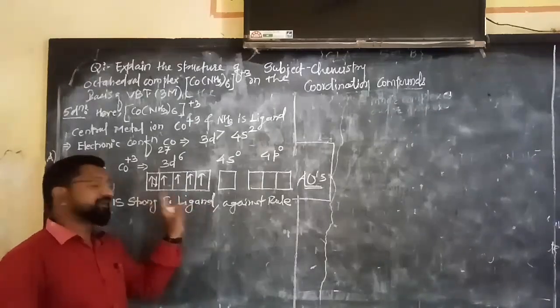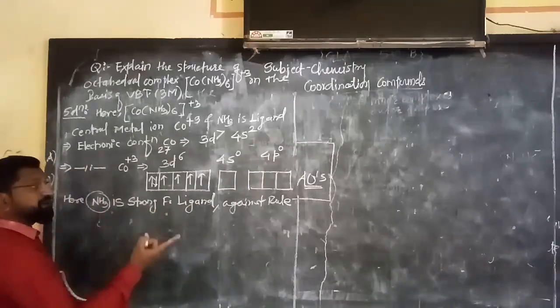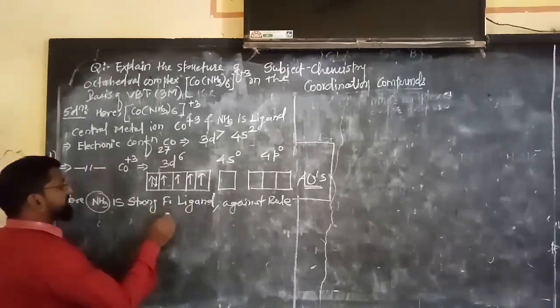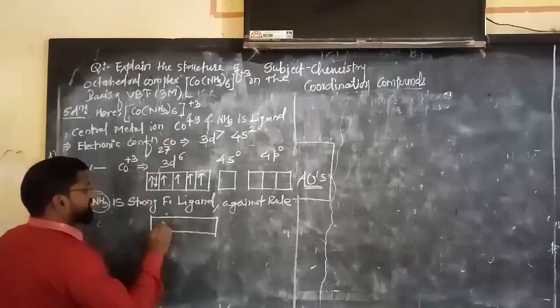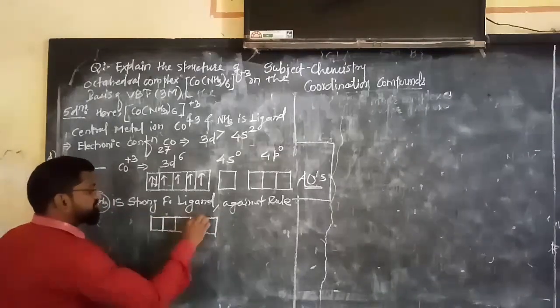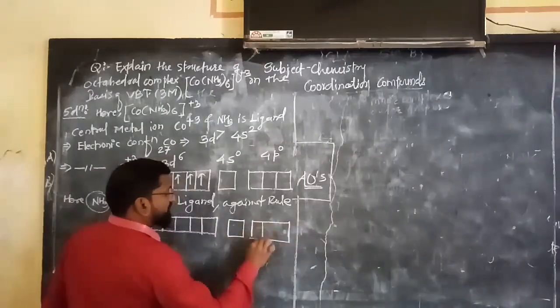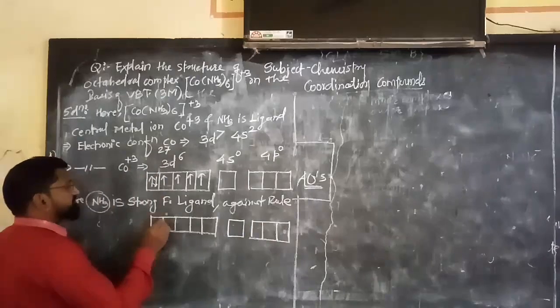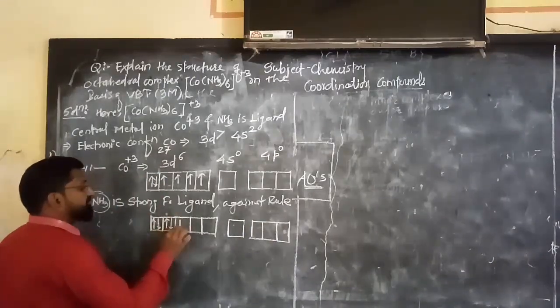That is called the spin pairing effect. And that's why we will get such a type of picture here: 1 2 3 4 5, here we may write like this, 1 2 3. So it will be like this, like this, like this.